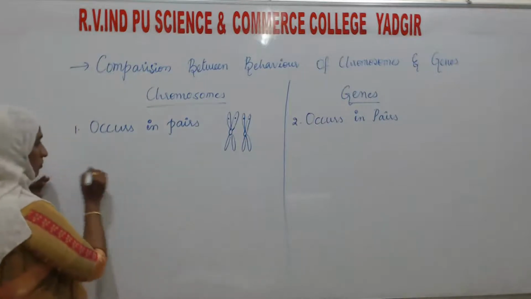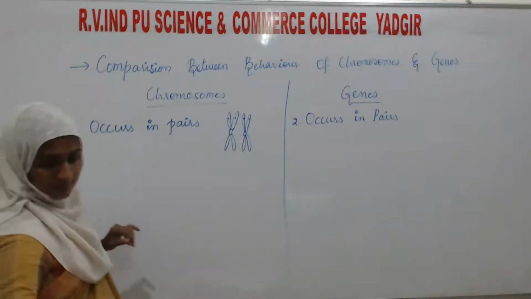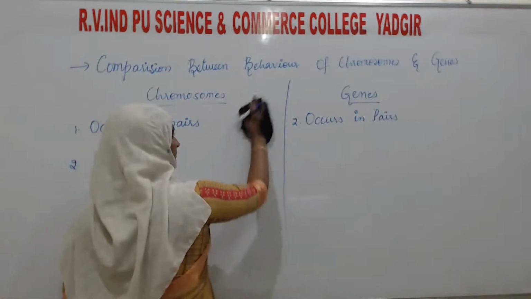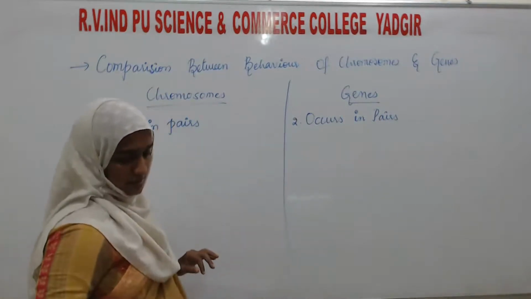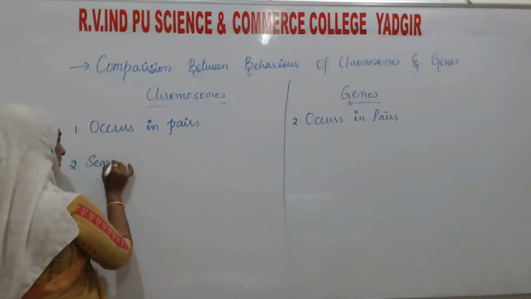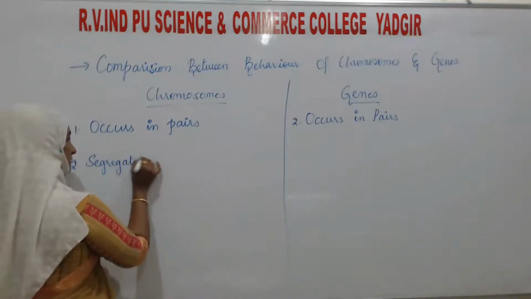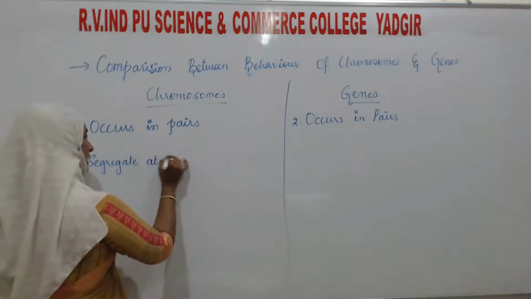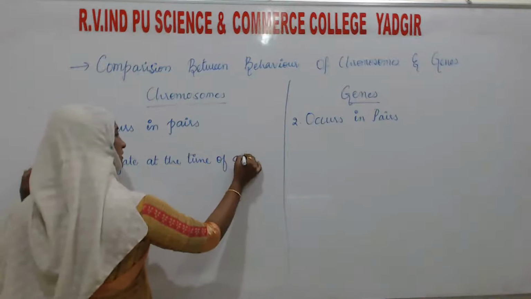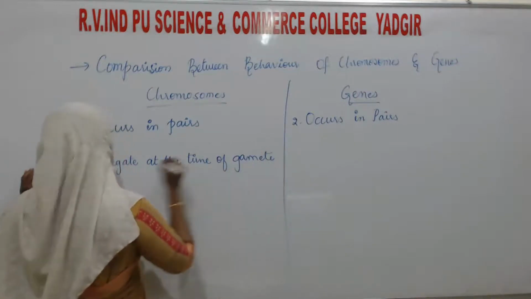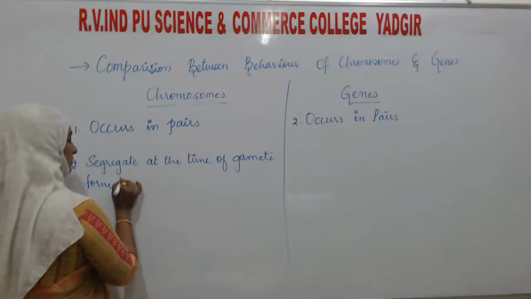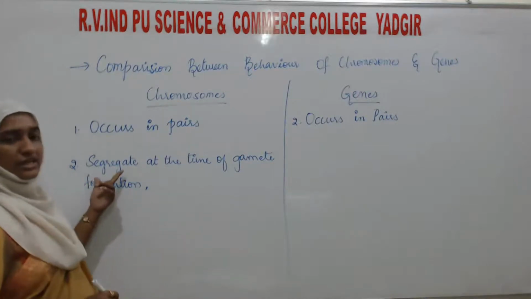Then the second point: segregate at the time of gamete formation. What is it that segregates?